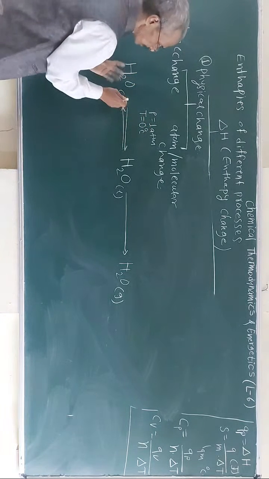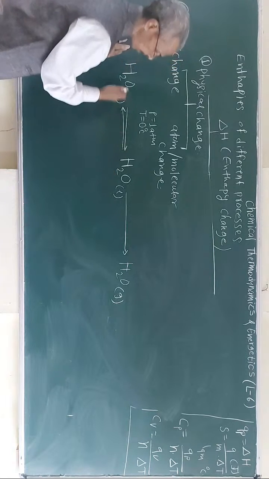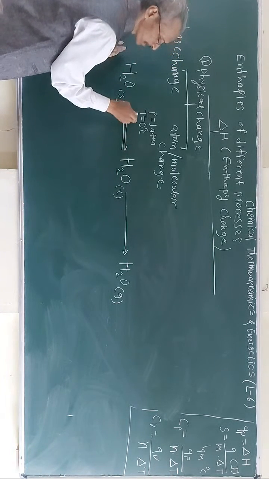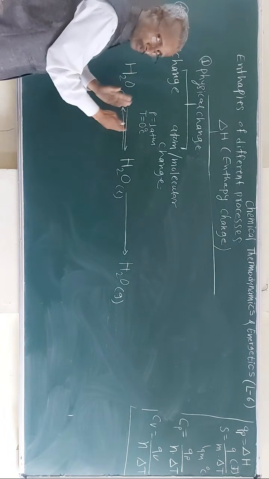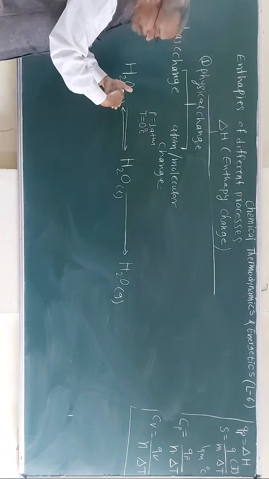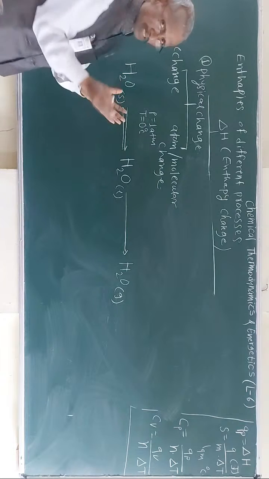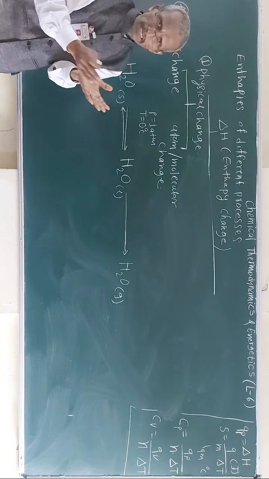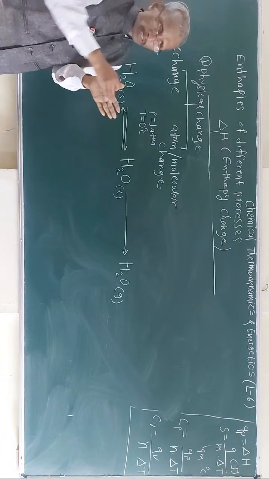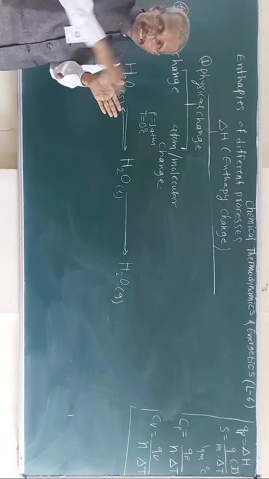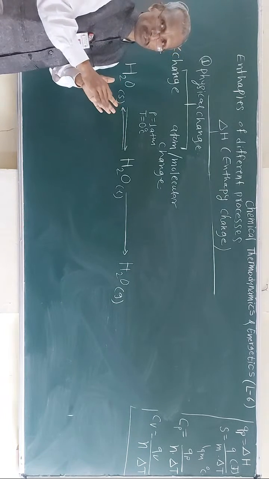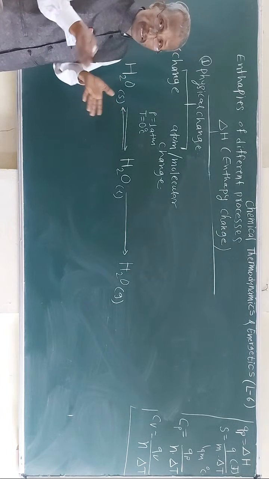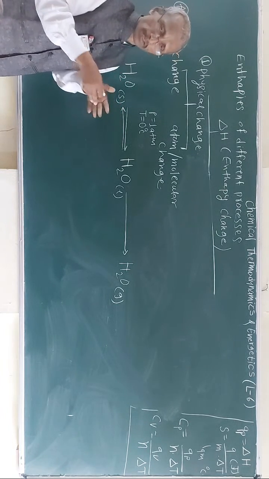Right. So here the fusion process takes place from left to right, and the amount of heat absorbed at this constant pressure is constant. Suppose there is 1 kilogram of ice, and if you heat it, the temperature will not increase until all the ice has melted into water. So there is an equilibrium. So where does this given heat go?